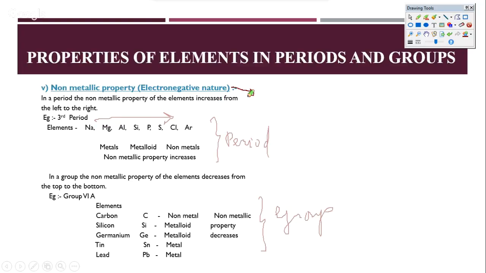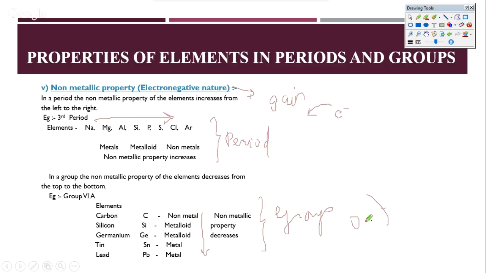Non-metallic property basically means gain of electrons. Okay, metallic means loss of electrons or giving electrons. Non-metallic means gain of electrons. The electrons can be gained by the element. So as you go towards the non-metals, you'll find that a lot of electrons are gained back, and therefore across the period, the electrons are gained more ferociously, more rigorously, and therefore the non-metallic character increases across the period. As you go down the group, you'll find that the non-metallic property decreases because the size increases.